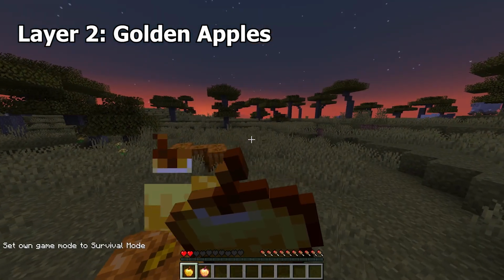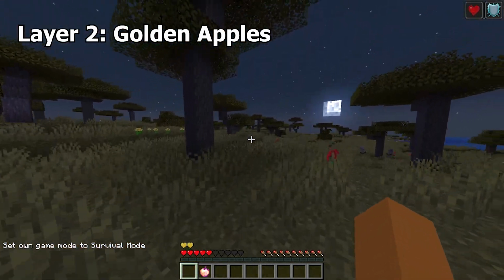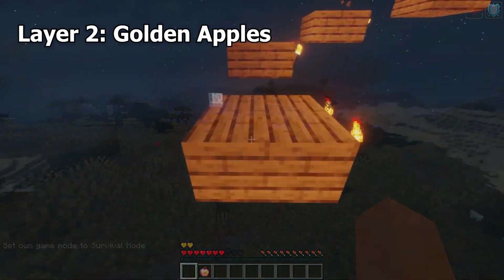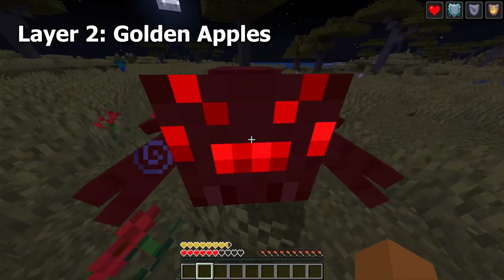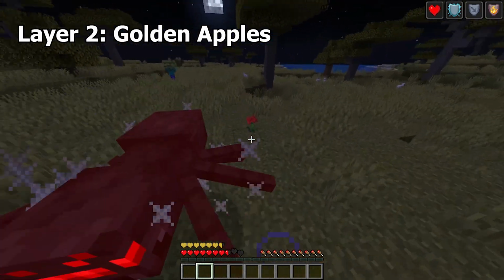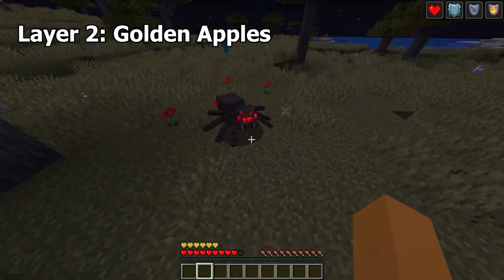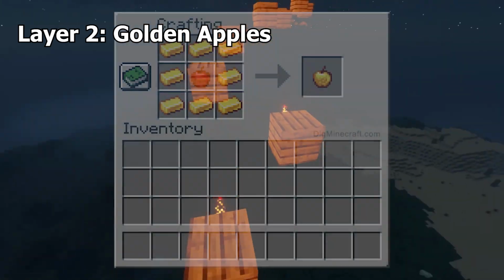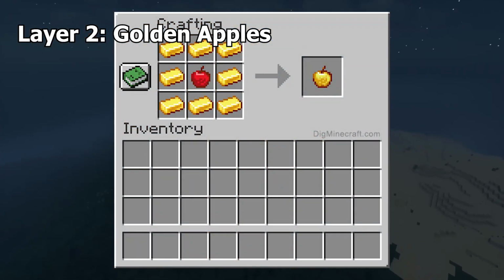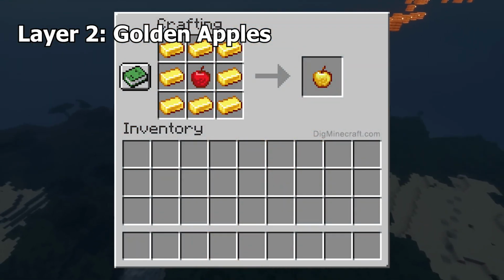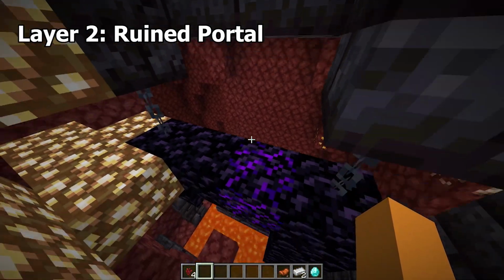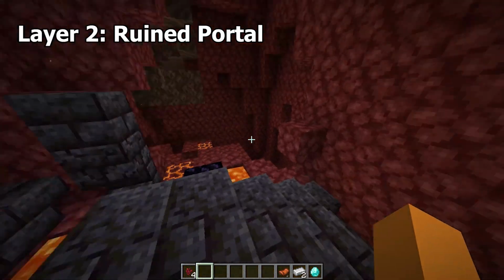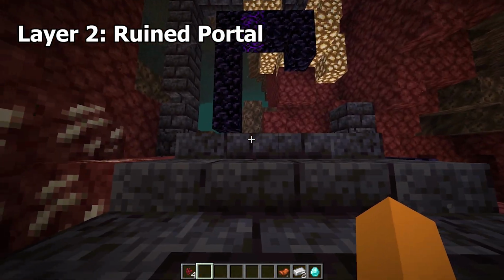Golden apples are a food item that can be consumed, restoring 4 hunger points or 2 meat sticks worth, and granting the effect absorption for 2 minutes, which can be lost if the player is hit and loses the 2 hearts of extra health. It can be found in naturally generating structure chests or crafted by surrounding a normal apple with 8 gold ingots. There is also an enchanted golden apple that is more powerful but cannot be crafted. Ruined Portal, a naturally generating broken down nether portal which spawns with a loot chest and commonly with gold blocks.